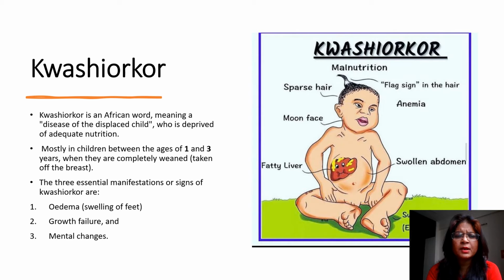The three essential manifestations or signs of Kwashiorkor include swelling of the feet, edema, growth deficiency, where growth does not happen, and some even have mental changes. It is basically a decrease in the physical and mental development of the child.